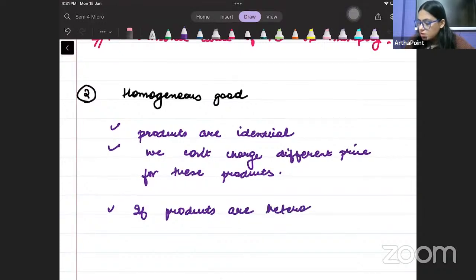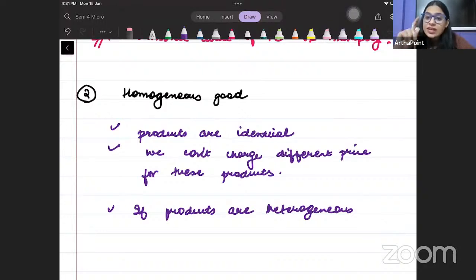Just say for example, beta, have you seen a juice by Tropicana and Real? I find them very different. One has more pulp in it and other is very watery. I will not say which company what, huh? But Tropicana and Real ka juice quality is very different. So when you can differentiate between products, अगर आप बता सकते हो कि दो product के बीच में क्या difference है, then in that case, you can go ahead and you can charge different price for the product. आप उसी product के लिए different price charge कर पाओगे, right?